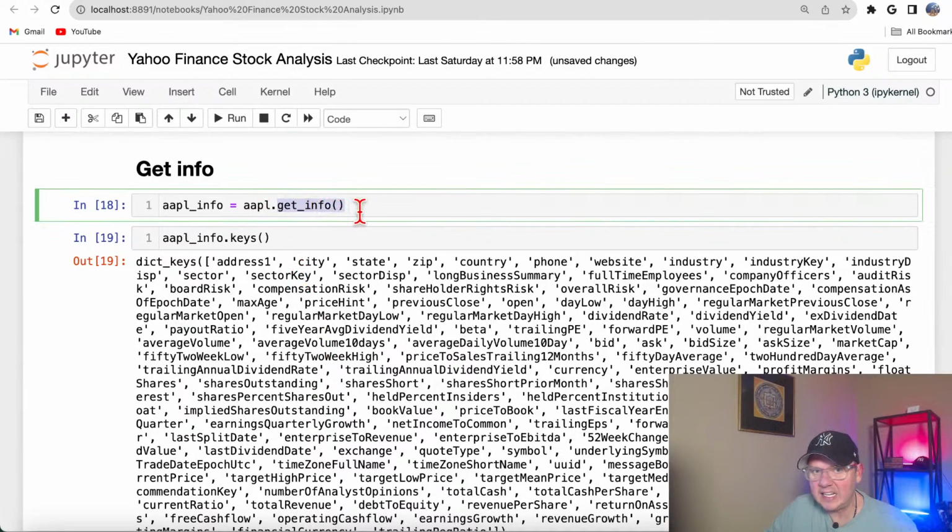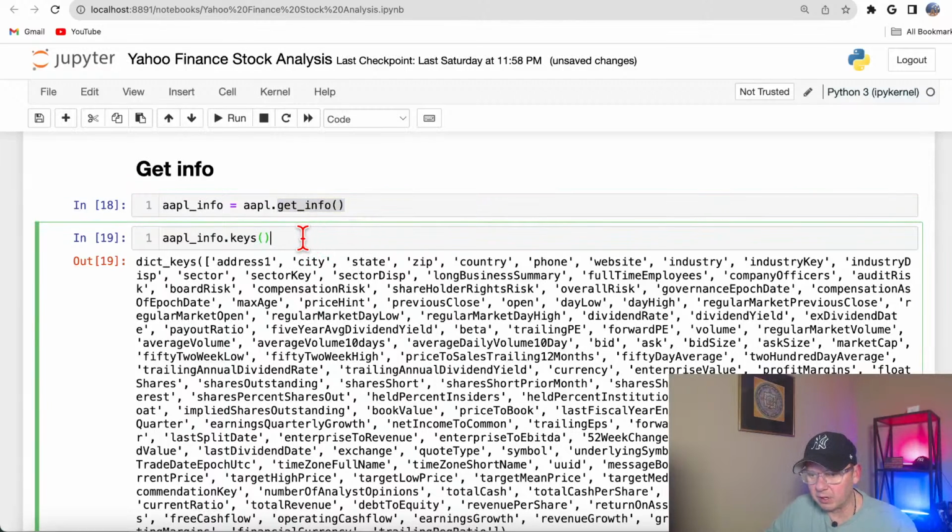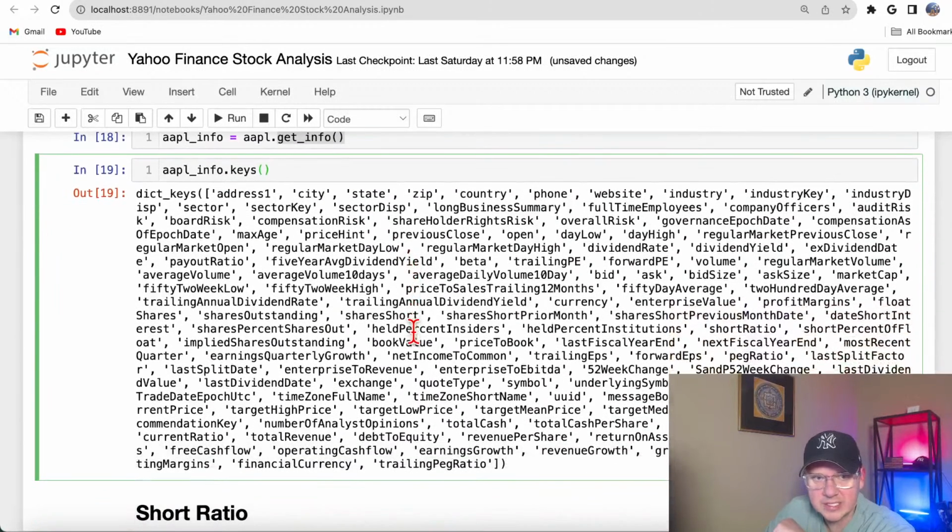Now, what else can we get out of that Yahoo Finance API? You could run get info, and that's a kind of cool method. Whatever you're going to get from there will come in the form of a dictionary. Every time you see a dictionary, you want to run keys, so then you could see all the keys. Depending on what you're trying to do, you could get different information, such as address and some basic information. You could even get information about company officers, you see?